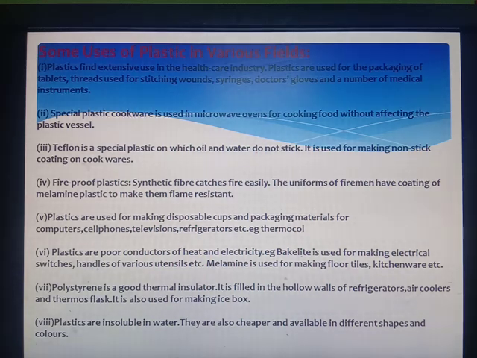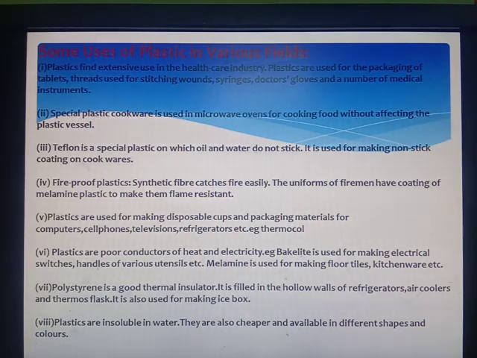Plastics are used for making disposable cups and packaging material for computers, cell phones, televisions, refrigerators, etc. For example, thermocol. These are poor conductors of heat and electricity. For example, Bakelite is used for making electrical switches, handles of various utensils, etc. And melamine is used for making floor tiles, kitchenware, etc.